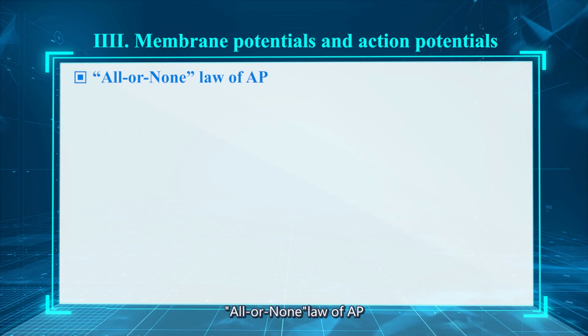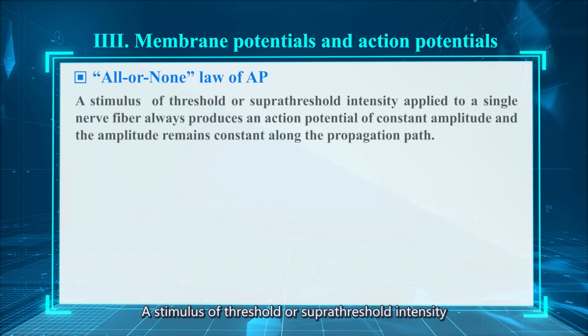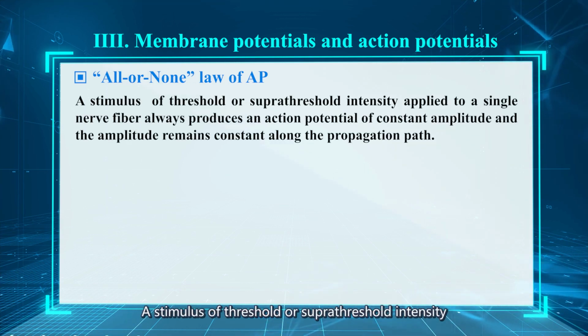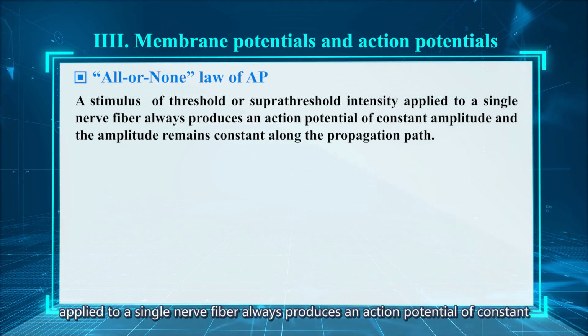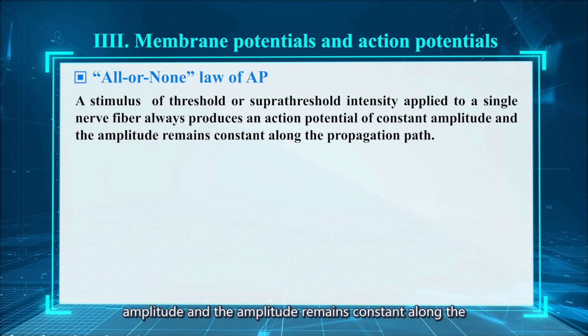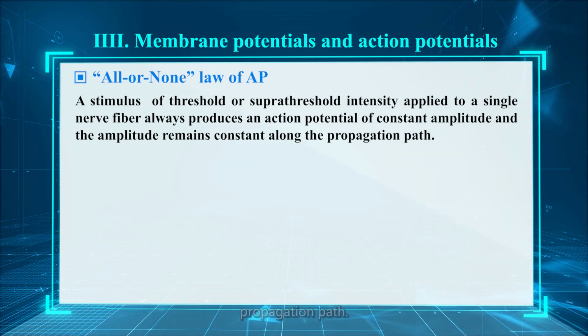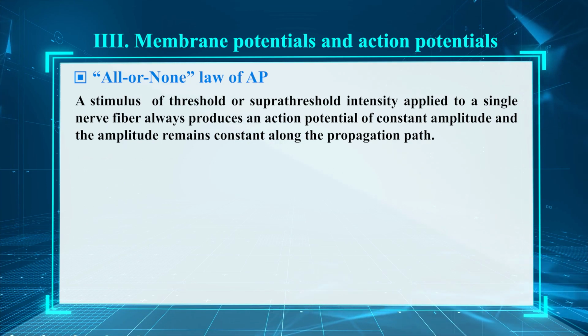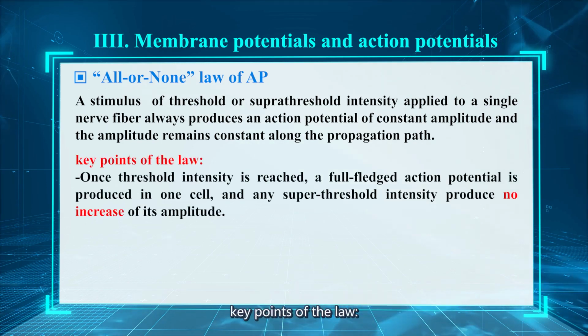All or none law of action potential. The stimulus of threshold or supra-threshold intensity applied to the single nerve fiber always produces an action potential of constant amplitude, and the amplitude remains constant along the propagation path. Key point of the law.